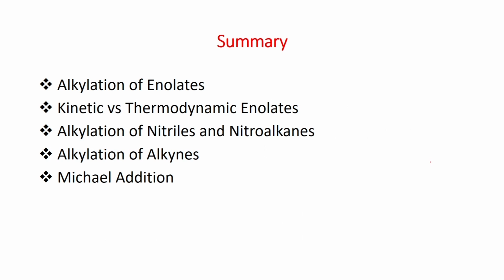In summary, first we have seen the reaction of enolates with alkyl halides. We have mainly seen the reaction of 1,3 dicarbonyl compounds, and the alkylation can be carried out by deprotonation of the acidic proton followed by nucleophilic substitution. Then we have seen one example of regioselective alkylation.